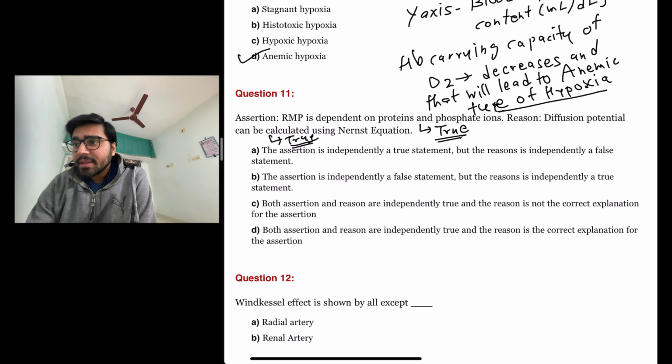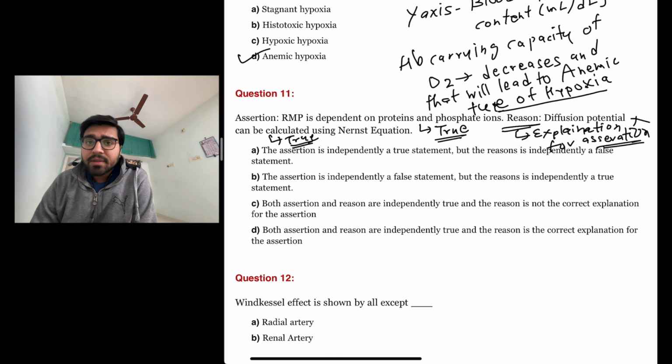So this reason is actually not the explanation for the assertion. So the assertion is independently a true statement, and the reason is also independently a true statement, but the reason is not the correct explanation for the assertion. So the answer here is C. Both assertion and reason are independently true, and the reason is not the correct explanation for the assertion.